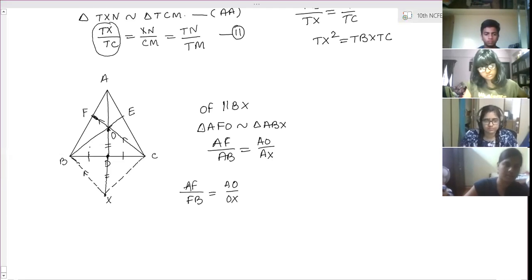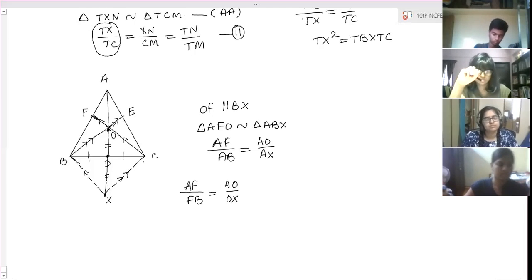And similarly here, the opposite side. BO is parallel to XC, so OE is parallel to XC. So what BPT can we write? BPT for OE parallel to XC.